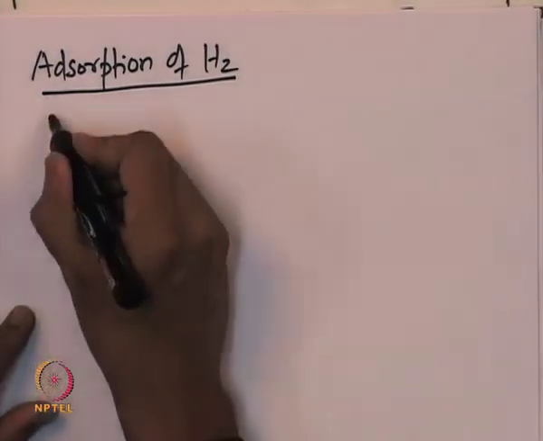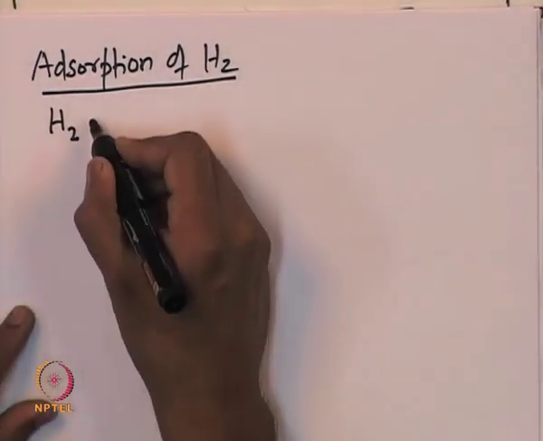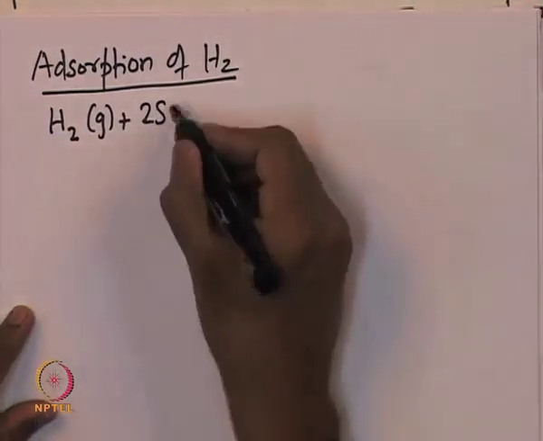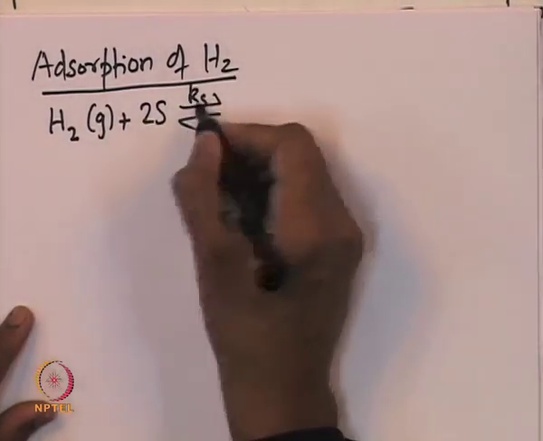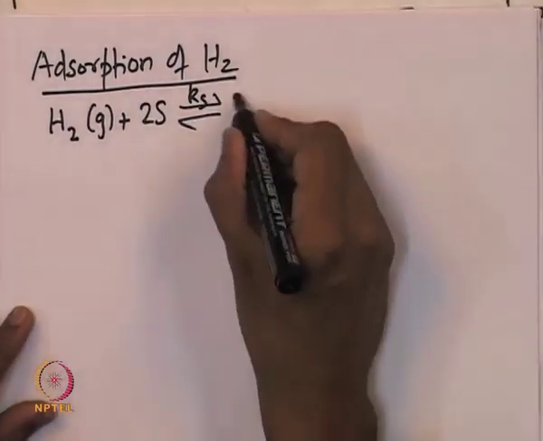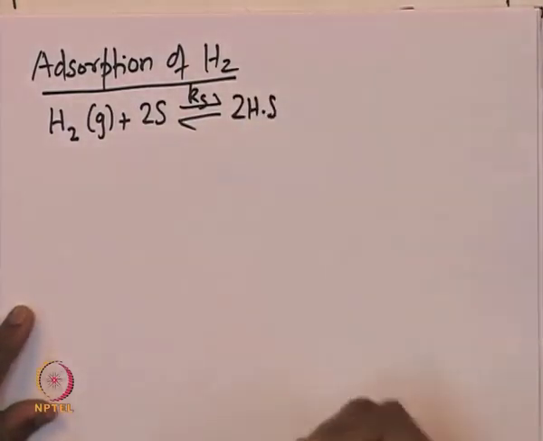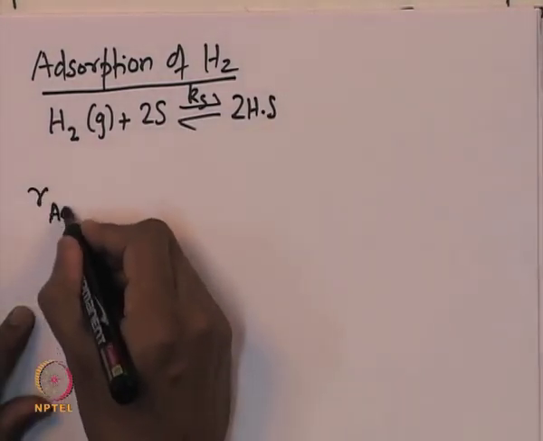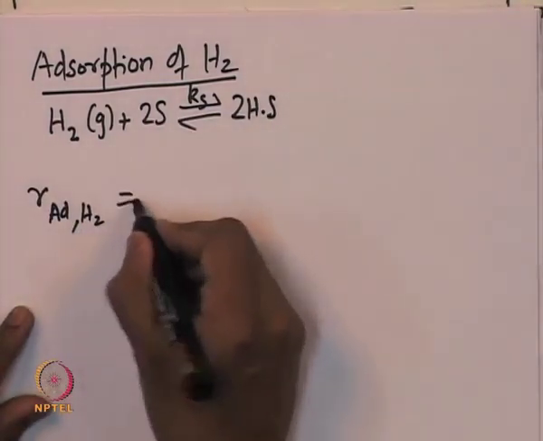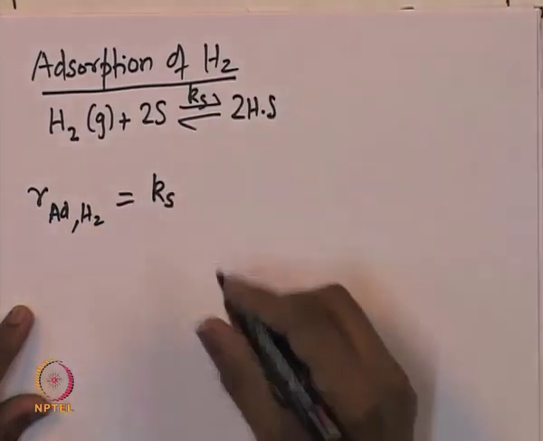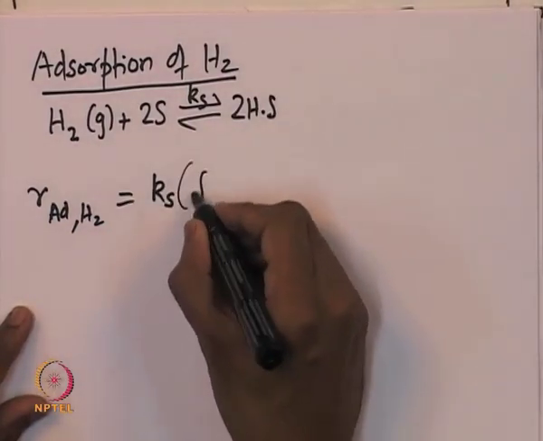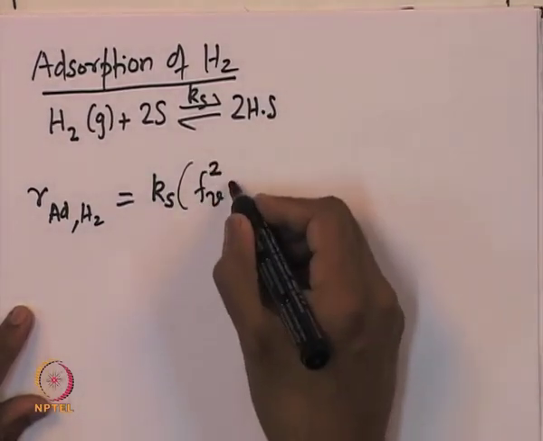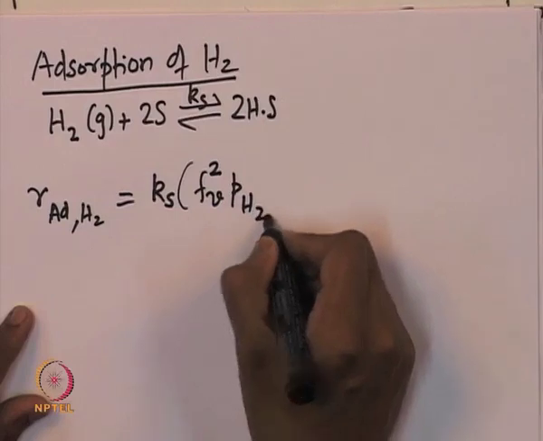And so, the reaction that corresponds to the adsorption-desorption step is hydrogen plus 2 catalytic vacant sites. If Ks is the corresponding specific constant, it leads to 2 sites in which the hydrogen atoms are bound. So now the rate of adsorption of hydrogen is given by a specific constant Ks multiplied by the... it needs 2 vacant sites. So the rate will be given by Fv square multiplied by the partial pressure of hydrogen